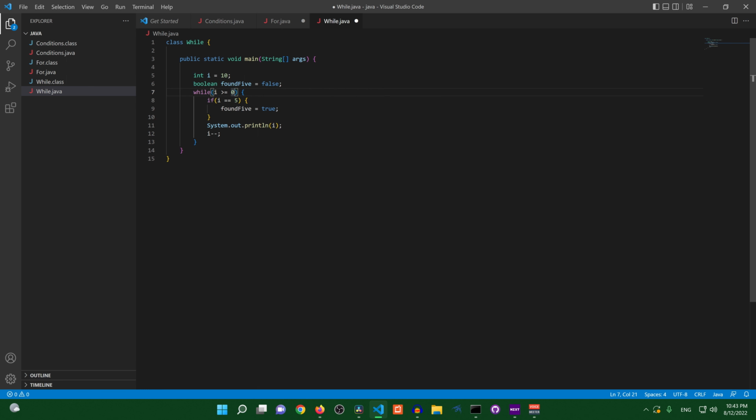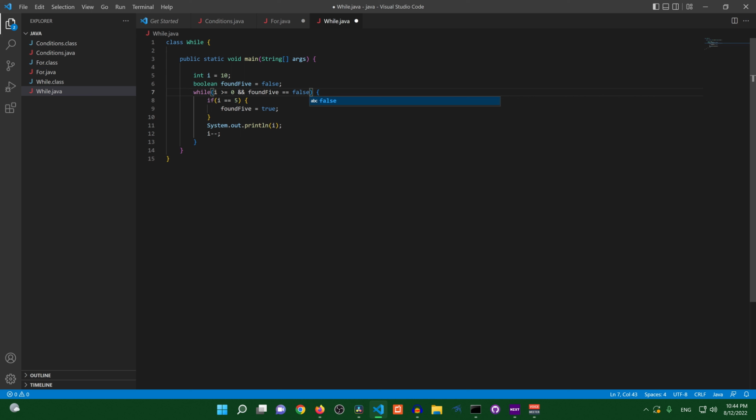So once this becomes true, then we can actually use this to exit our while loop. What I'm going to do now is use the AND condition that we learned back in the if statements video. Let's go ahead and put two ANDs. And now let's use our found5 variable. I'm going to say found5 equals false.